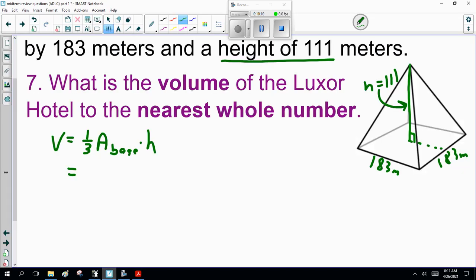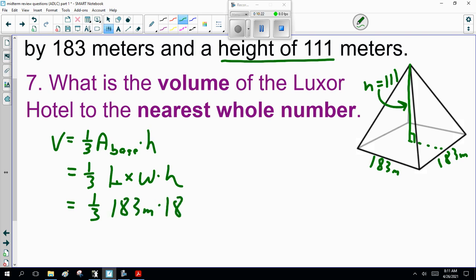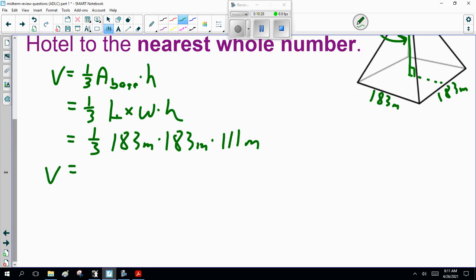So, 1/3 times length times width times height. 1/3 times 183 meters times 183 meters times 111 meters. Now, for the volume, I plug the numbers in. I got 1,239,093 meters cubed.